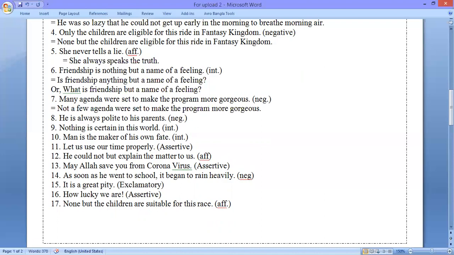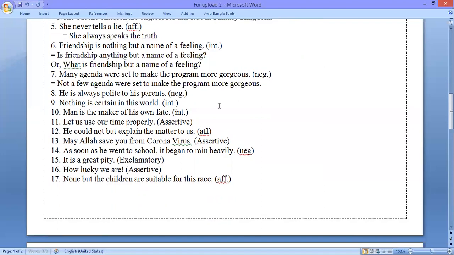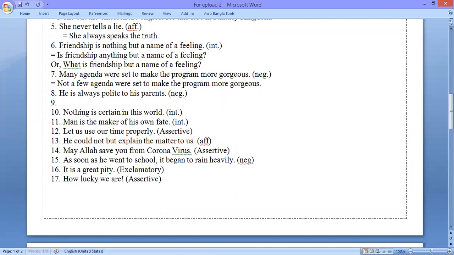Okay, now we are moving to question number 8. The question is, he is always polite to his parents. We shall have to make this negative. The solution to this question is, he is never impolite to his parents.